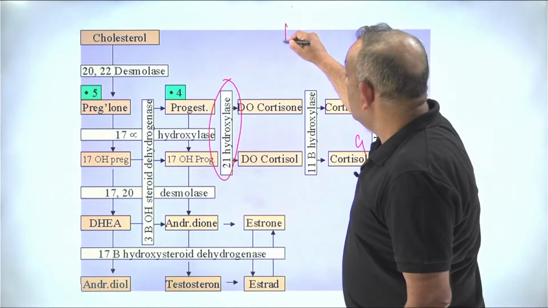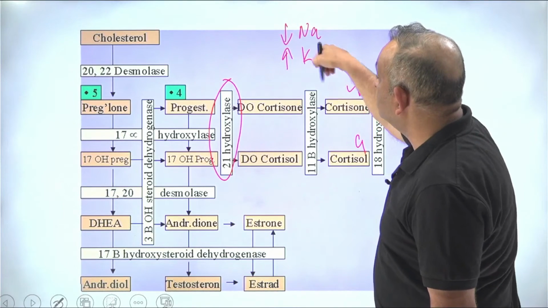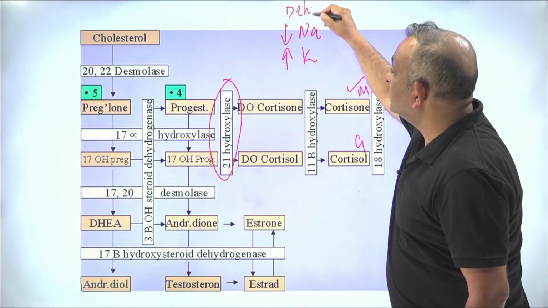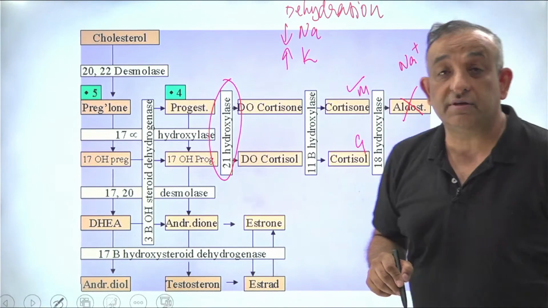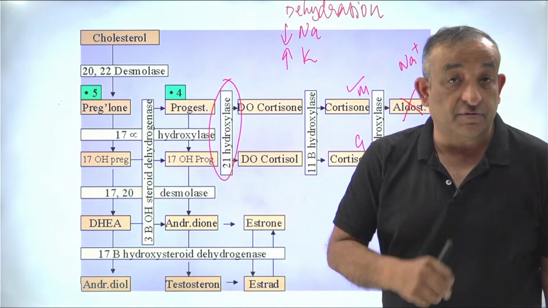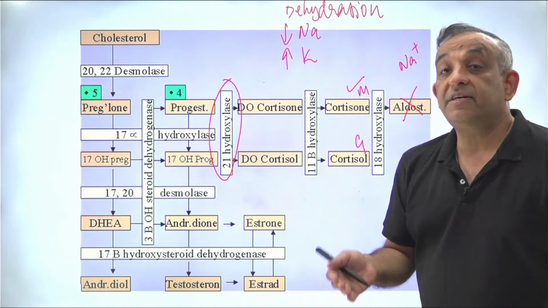So there will be hyponatremia, hyperkalemia to compensate for this loss of sodium, and there will be also dehydration. So this is the classical salt losing form. This in the classical salt losing variety can be even fatal for a newborn. All right. Now, in addition to this, we must understand if it's a girl child.